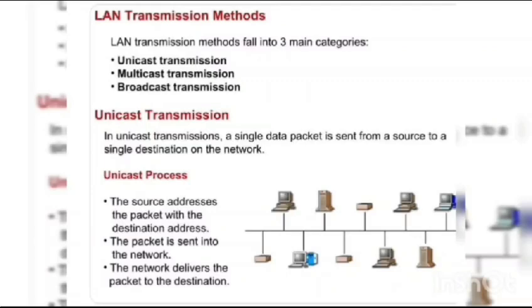Unicast transmission. In this transmission, a single data packet is sent from a source to a single destination on the network. Unicast process. The source addresses the packet with the destination address. The packet is sent into the network. The network delivers the packet to the destination.